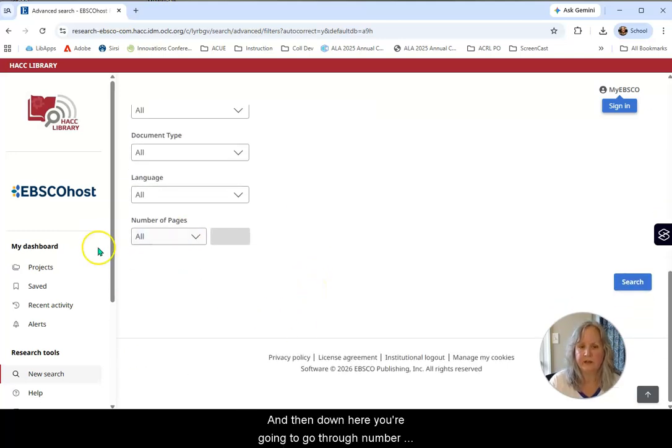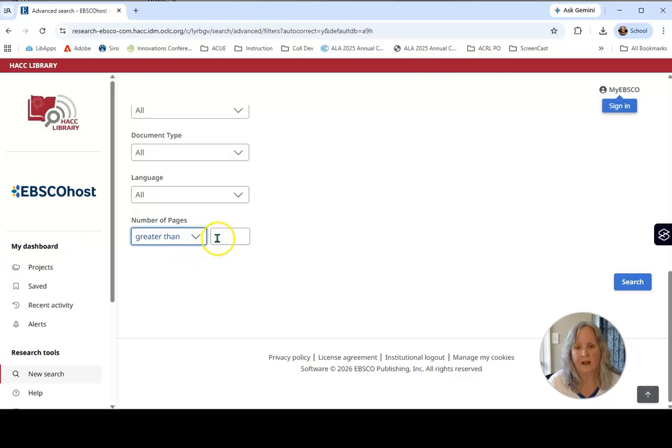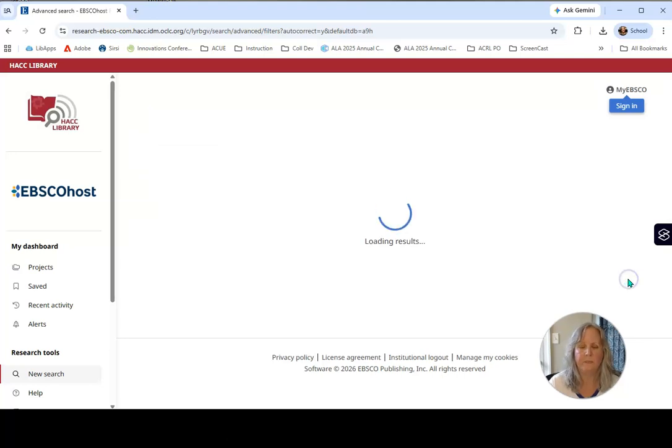And then down here, you're going to go through number of pages. And in this case, we're going to say greater than. Honestly, it's probably best to say greater than 8. Even though you only need one that's 5 pages long or 2,500 words, because they often have so many pictures in them, 8 is a good starting point. Otherwise, you're going to end up getting a whole bunch of those really short ones, and you're going to get frustrated because they're not long enough.